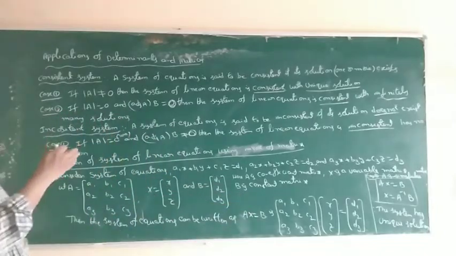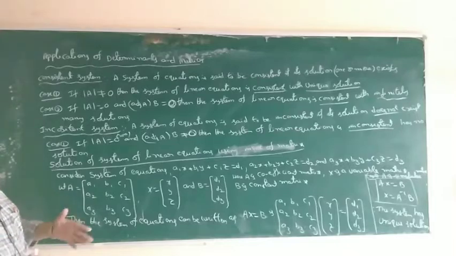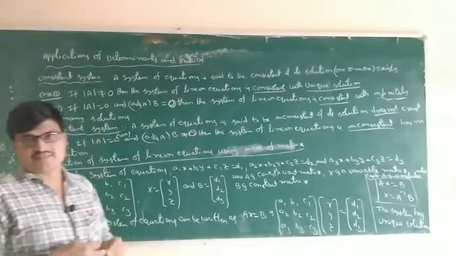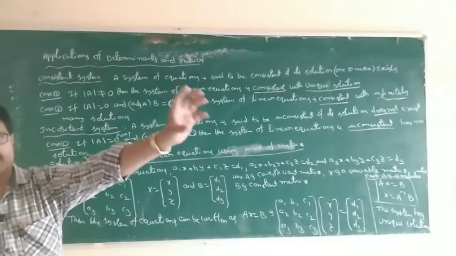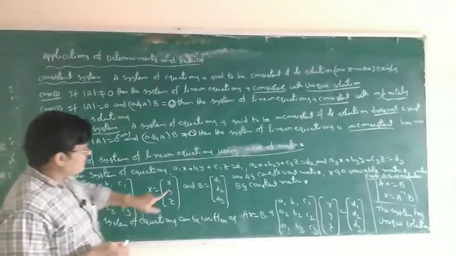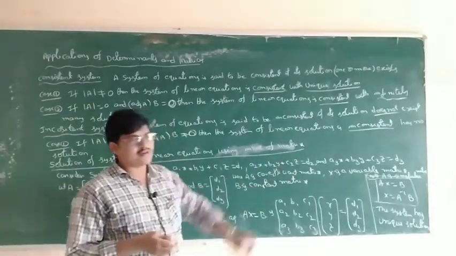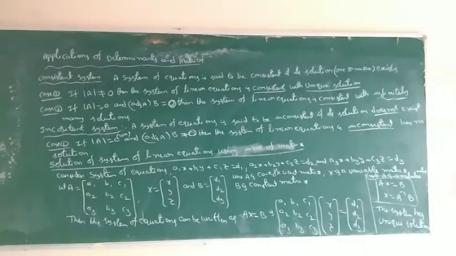The first 2 methods are used when a matrix A is directly given: this is the A matrix, find the inverse of A. This third method is used when a system of linear equations is given. A system of linear equations is given means we use the matrix inverse method.